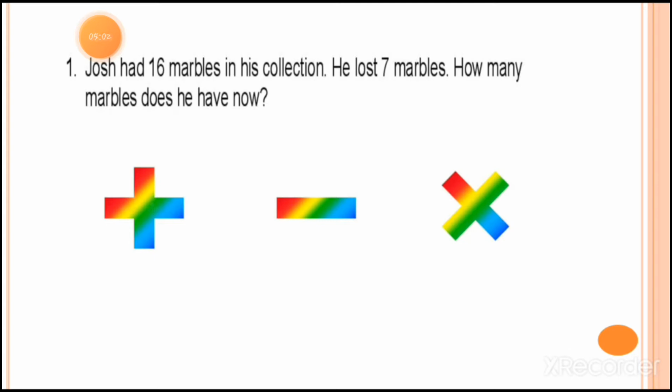Josh had 16 marbles in his collection. Josh is a name. So after reading the question, we have to circle any one sign: plus, minus or multiply. From these three signs, we have to decide which type of sum it is, and for this we have to read this question very carefully. We have to understand this question first. We just have to circle the correct symbol as we read in the heading. I hope you understood this.